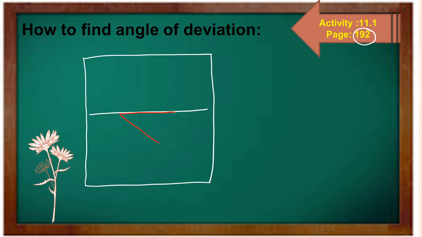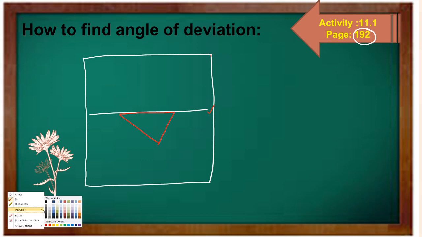Suppose this is my prism. So on the white page, make a straight line, then put your prism.